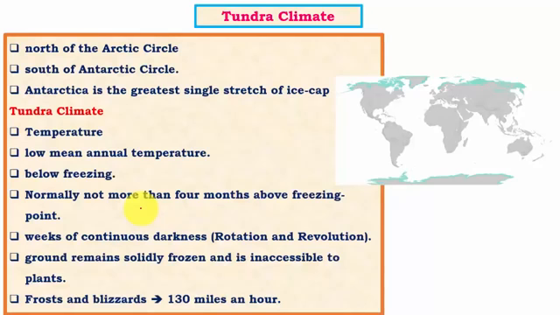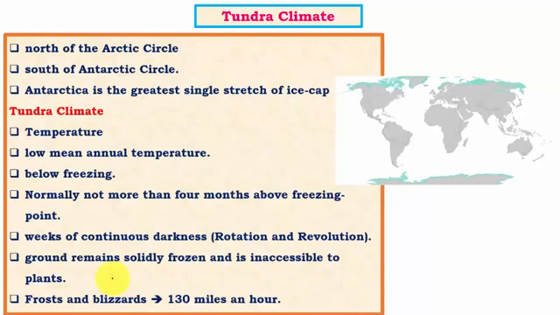And here the continents are affected by complete darkness or complete brightness because of rotation and revolution. We know that Earth rotates on a tilted axis. As a result, in the summer months, the northern hemisphere, that is the North Pole region, has sunlight for about 6 months of the year, whereas in the winter months it is tilted away from the sun, and hence it doesn't have sunlight for about 6 months of the year. So this is the typical feature of tundra type of climatic regions. And frosts and blizzards are common, and permafrost is nothing but frozen soil.